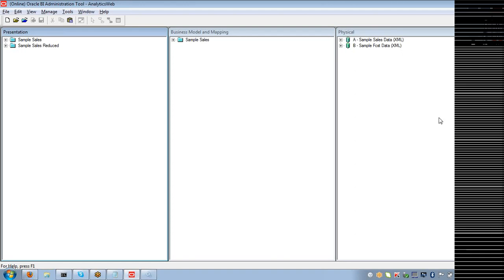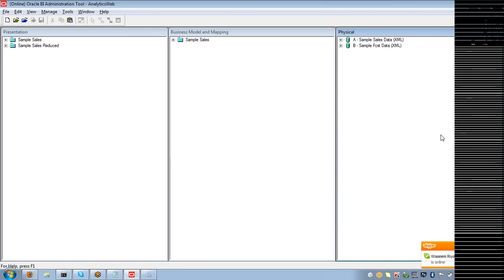Yes. So in the physical layer, you see there are 2 sources, A and B. Both of them are XML files. Okay? So what is this? It's called the physical layer. The physical layer consists of all the physical sources that you want to import, all the OLAP sources that you want to import and analyze the data.